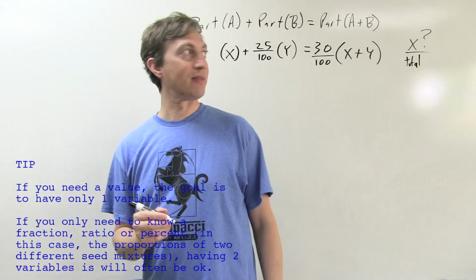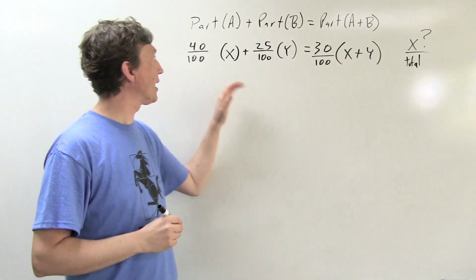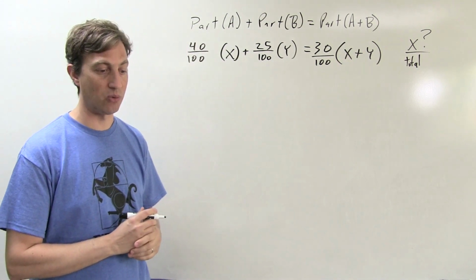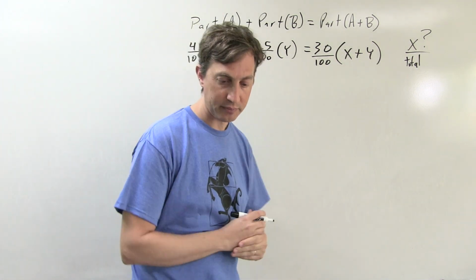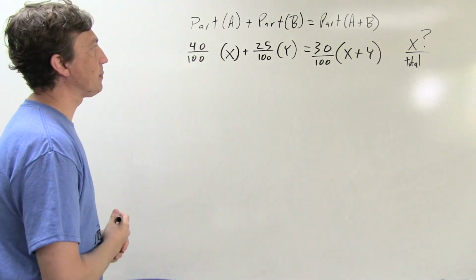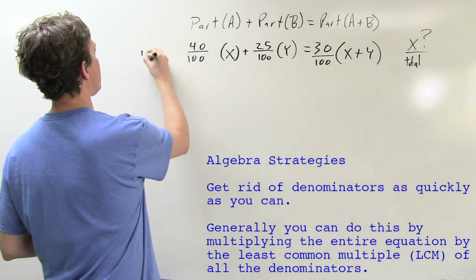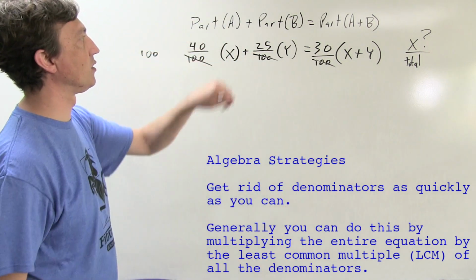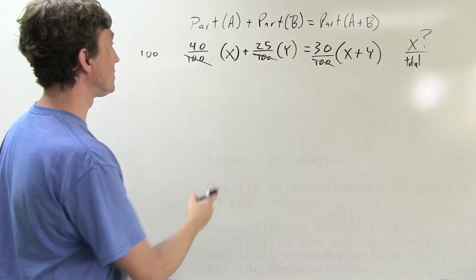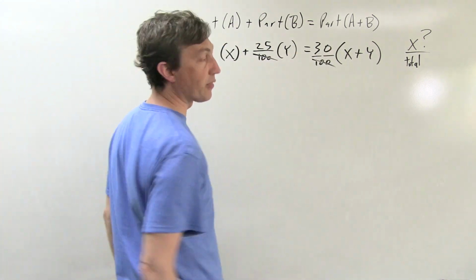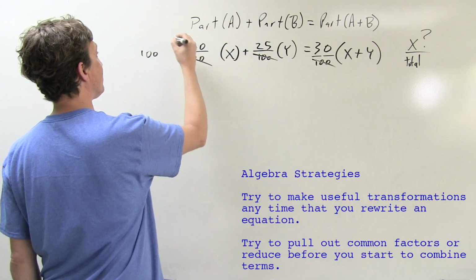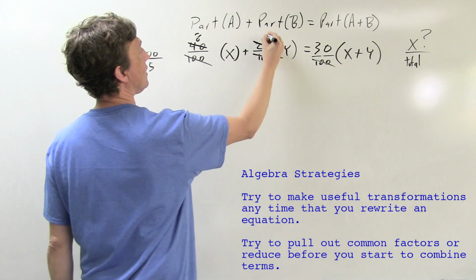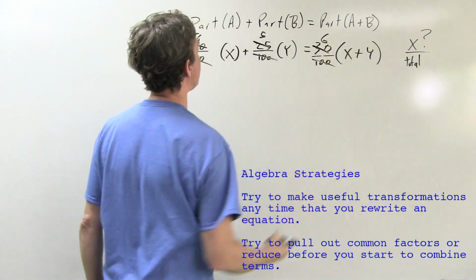And we will be able to get that because we know the total is X plus Y, so we want to know X over X plus Y. We're really just looking for a ratio of X to Y, and so we'll dig that out of here. Okay, next step. As always, we start by multiplying by 100 just because all these disappear, so we can just deal with numerators. And we continue by saying 40, 25, and 30 sounds like 5 is a common factor, so we can divide by 5, we'll get 8, 5, and 6.